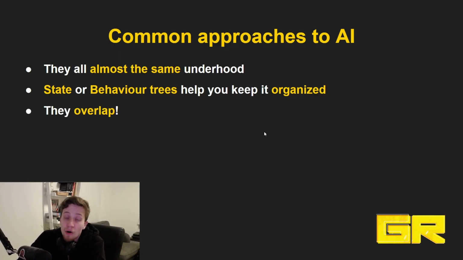The important thing is they all overlap. They are not separate categories that never have anything in common. In your individual AI, you almost always have an aspect of both of them. A typical example of how your state approach and metrics approach will work is, for example, your health. A typical example of using a state would be your AI is either in attacking mode, when it's rushing the player, and then it's running away and rushing the player again.